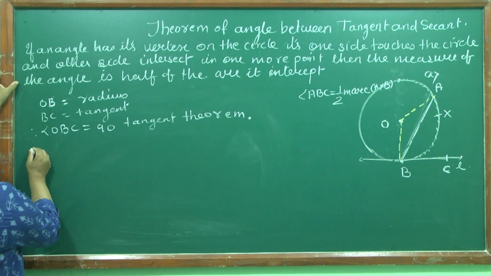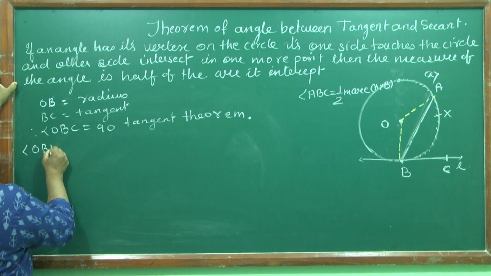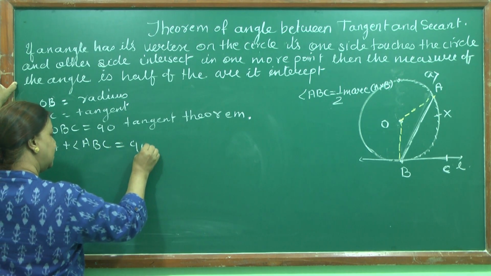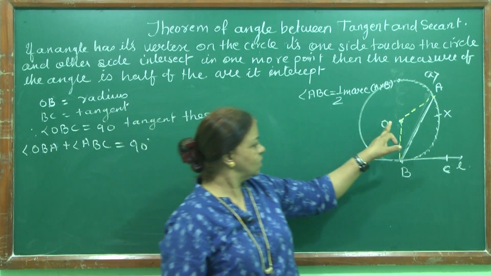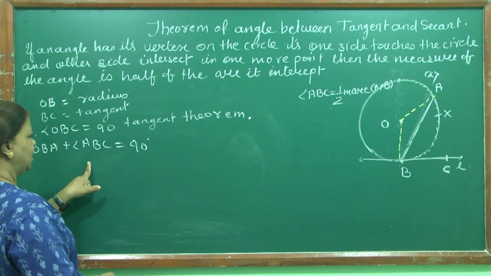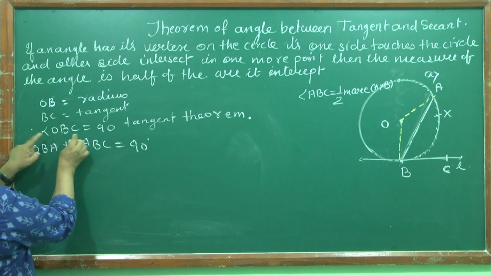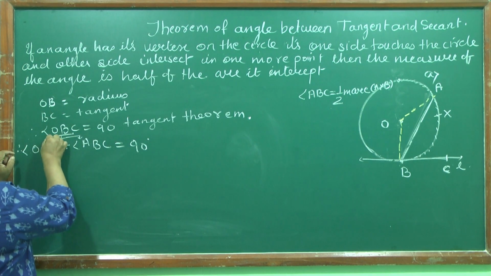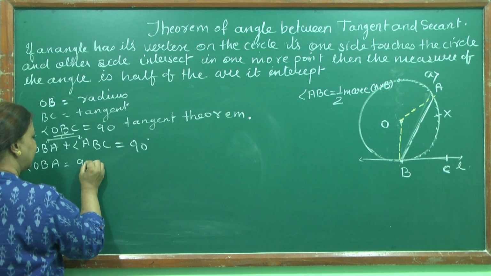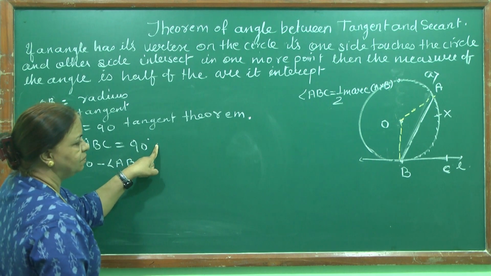Okay, now see children, angle OBA plus angle ABC is equal to 90 degrees. OBA plus ABC is equal to 90 degrees, by the tangent theorem. After that, this same angle I bifurcated into 2. Clear? Now I can write angle OBA is equal to 90 minus angle ABC. This angle I shifted here.